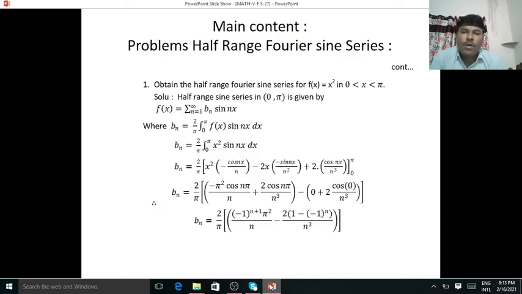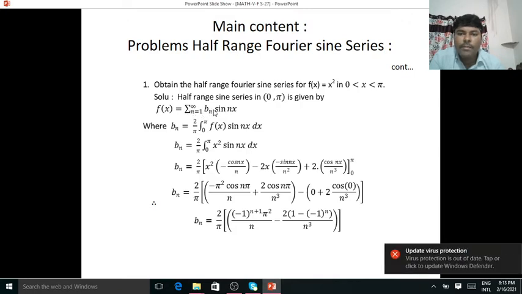Problem on half-range sine series. Find the Fourier sine series, half-range sine series for f of x is equal to x square in 0 to pi. So here this is the half-range sine series: f of x is equal to summation n is equal to 1 to infinity bn sin nx. So here we have to find the value of bn. So f of x is x square.